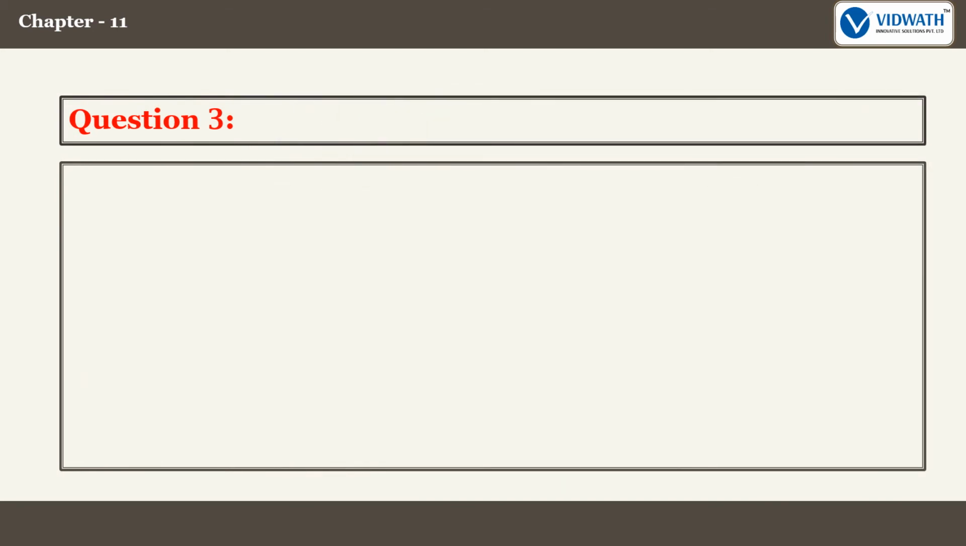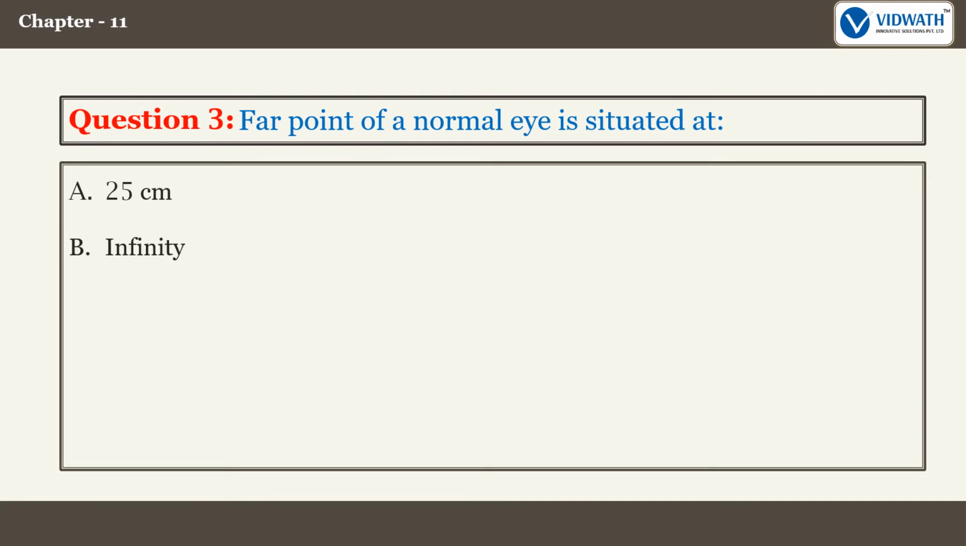Question 3. Far point of a normal eye is situated at: Option A. 25 centimeters. Option B. Infinity. Option C. 50 centimeters. Option D. 400 centimeters. The correct answer is option B. Infinity.